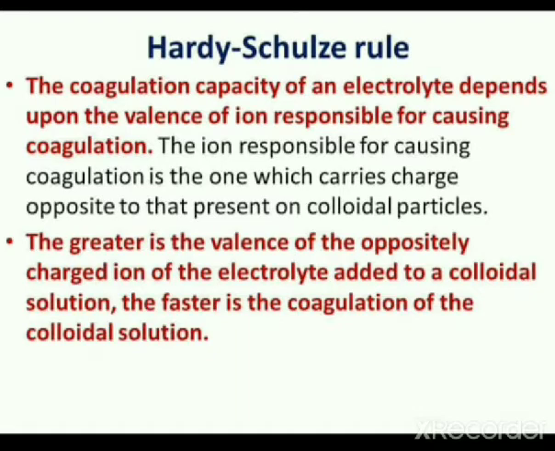Out of the various ions present, that is aluminium 3 plus, magnesium 2 plus and sodium plus ion, aluminium 3 plus ions have the greatest charge or valency. Hence, the best flocculating ion will be Al3+ ions.